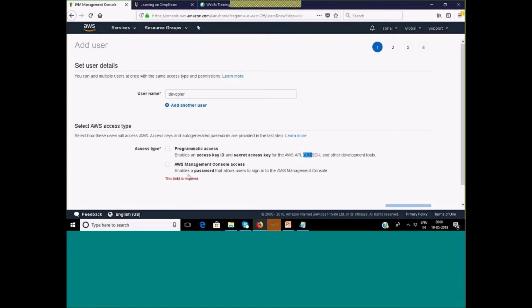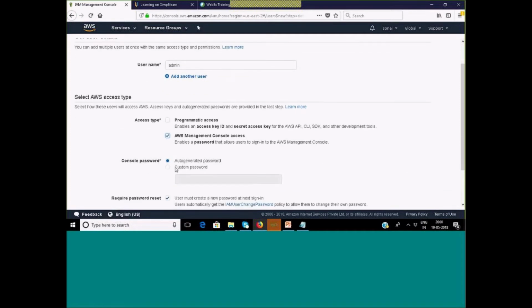Okay, the command line access, but the normal users can use the management console, or even developers can also use this, right? But developers always work on the coding part, and for doing that they will need access to the editor, to the command line interface and all that. Fine. But to do a programmatic access, the access key and secret access key is required. So I will showcase it to you. First we will create the admin user by giving the management console access.